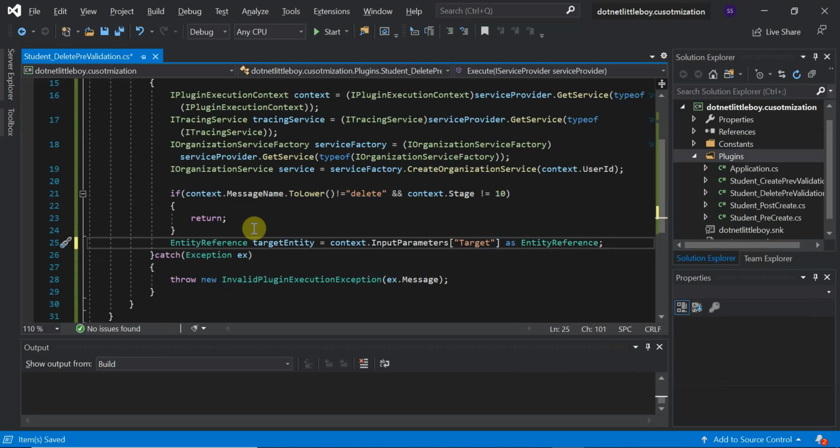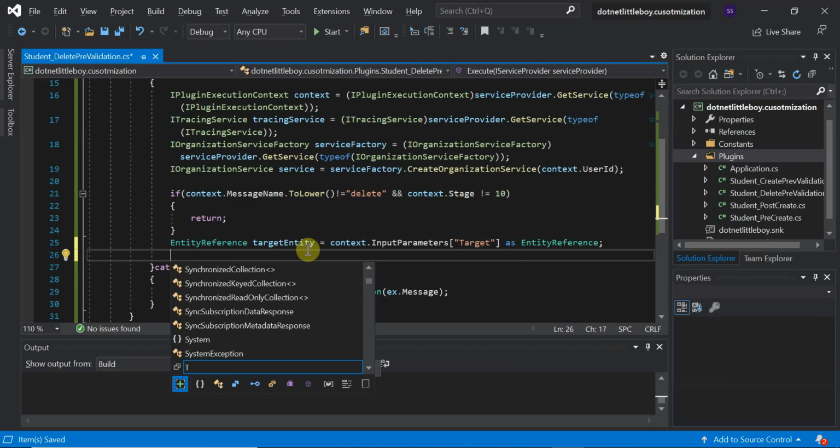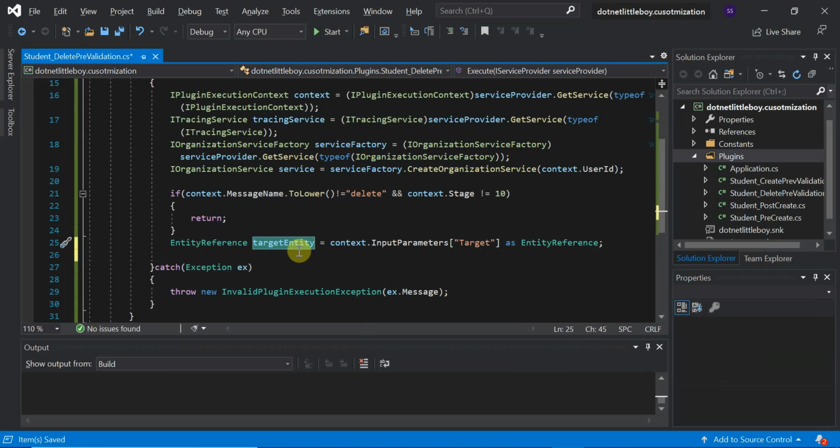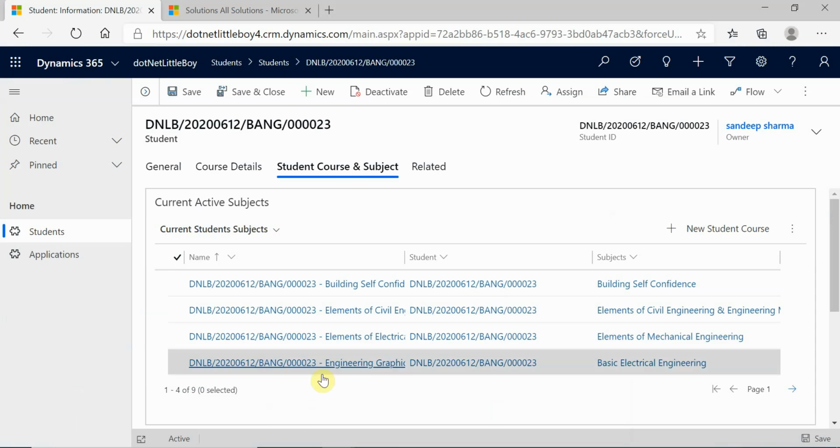Okay, now from this target entity, now you can get your ID. So now inside the target here we'll have the ID. So now I have the entity which I'm getting. So inside this I have my ID. Now I have to write the query expression to loop through these records to find these records. So let me build that.